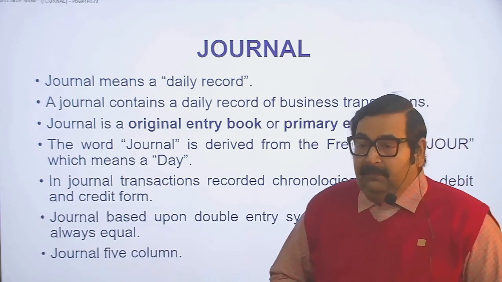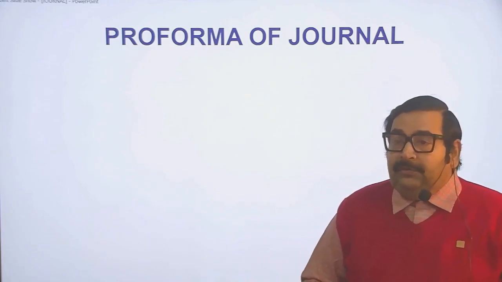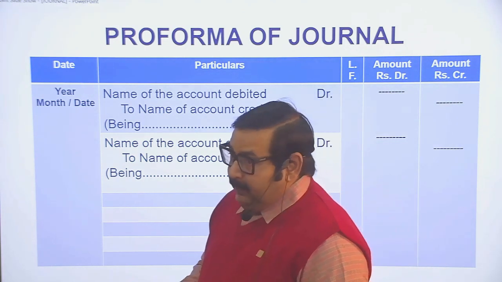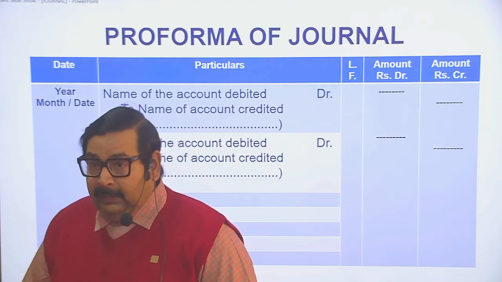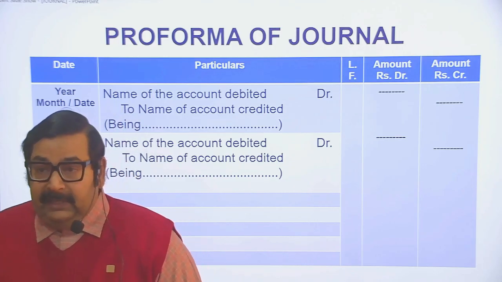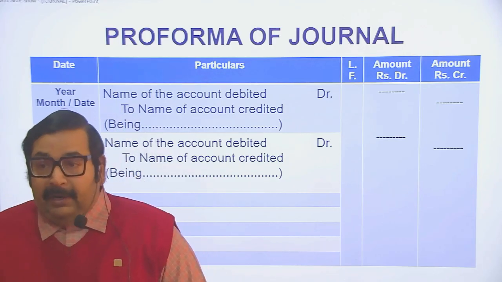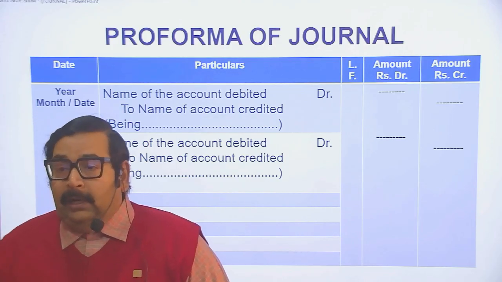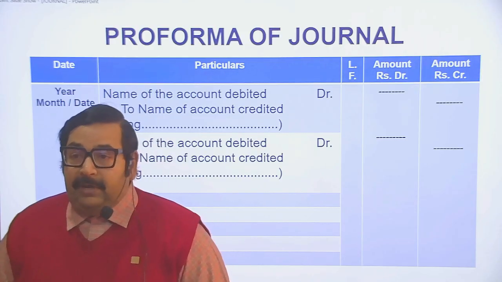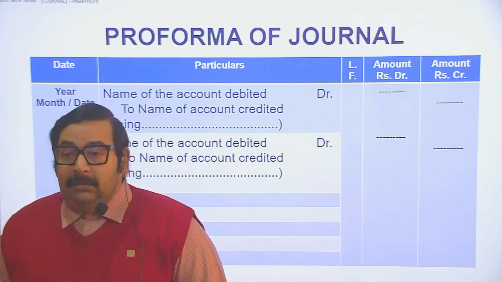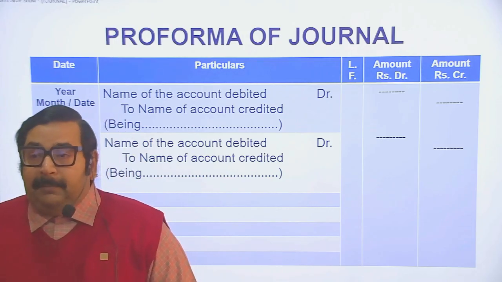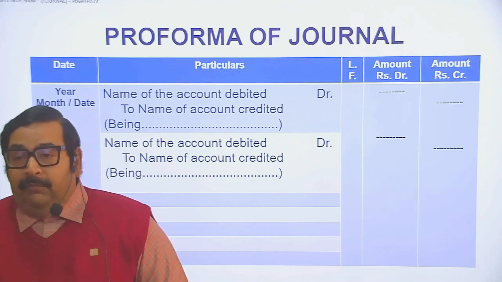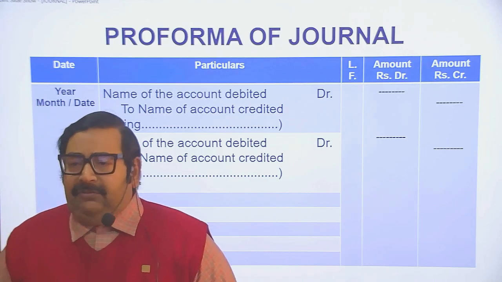In journal, there are five columns. This is the pro forma of journal. Date: it will be recorded in chronological order. In the date column, first we mention the year, then the month, and then the date. Particulars: there are separate blocks for each transaction, and the manner to record is the name of the account debited to the name of the account credited, and we maintain a narration for it.